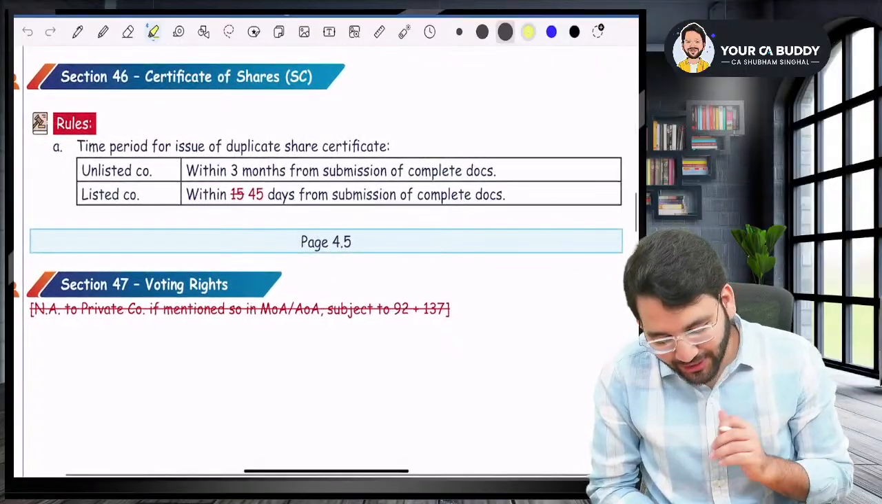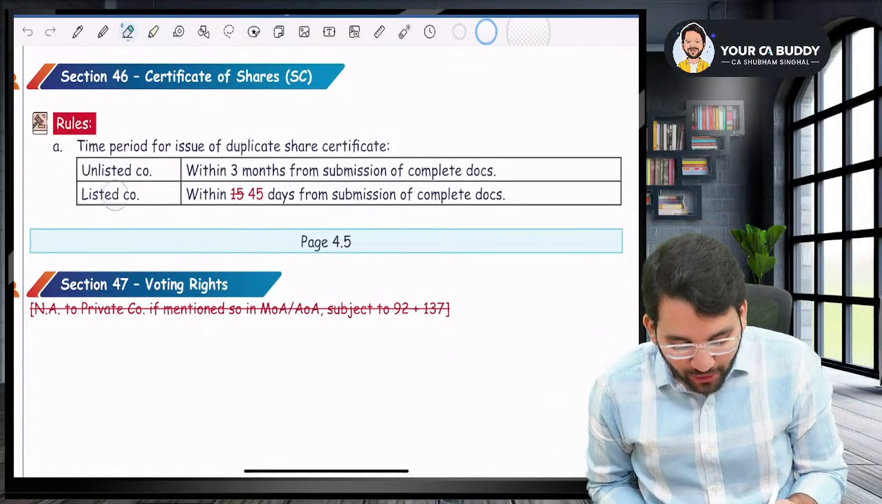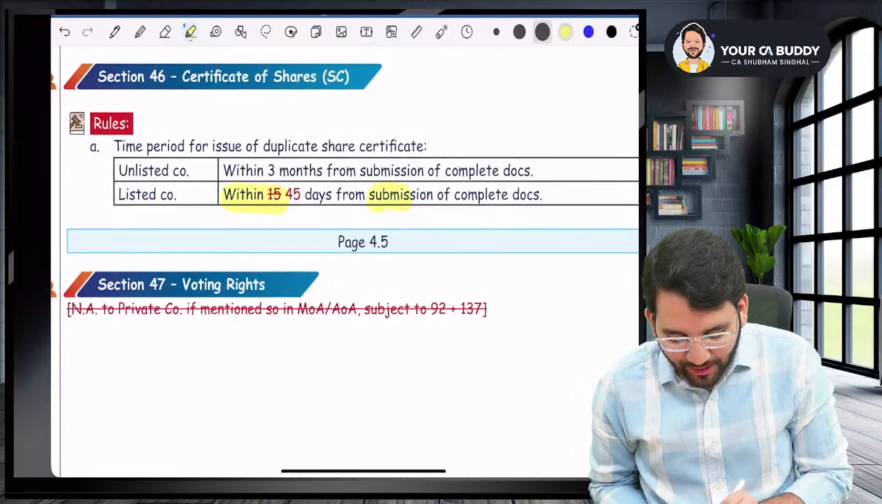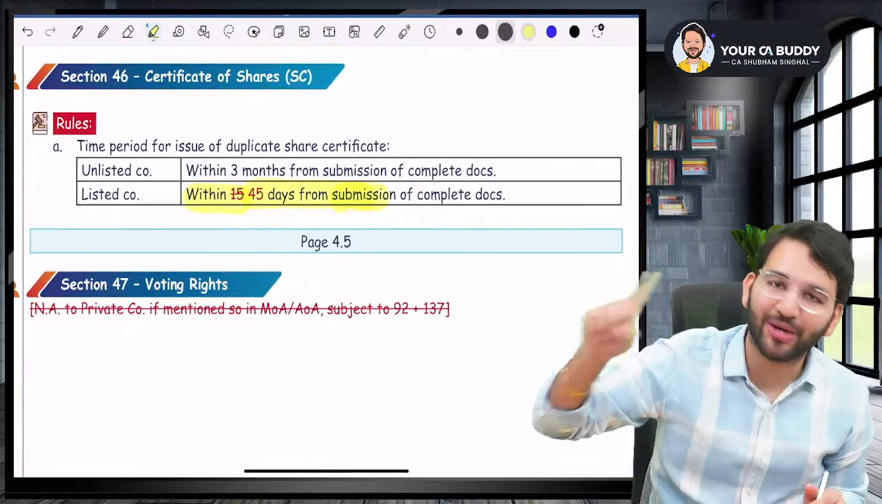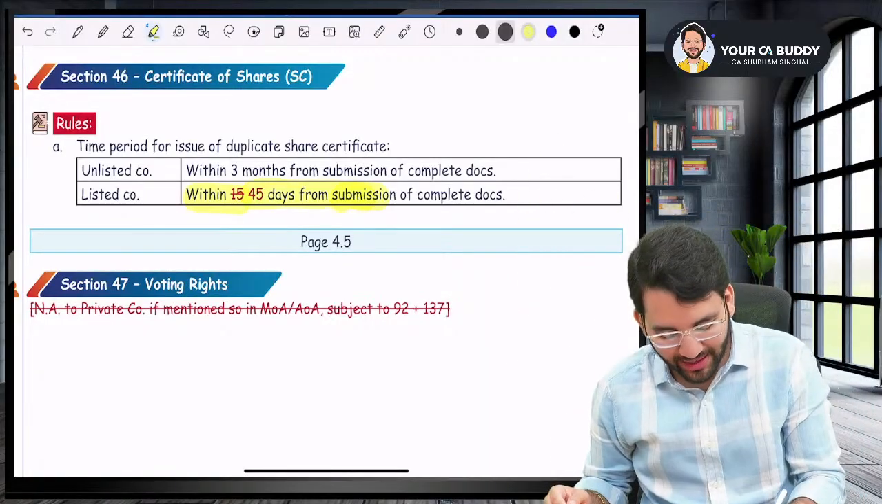Yes, sir. Actually, there is a correction in this amendment. ICI has made a correction. For a listed company, it was within 15 days, but it will now be within 45 days. So basically, for a listed company, it will be 45 days. For an unlisted company, it will be within 3 months.